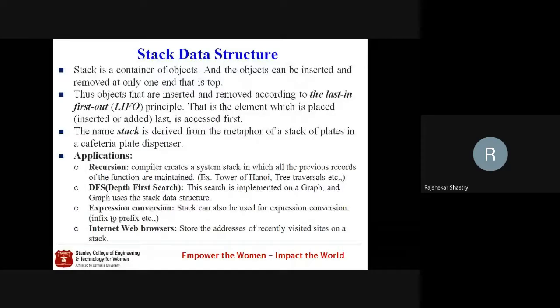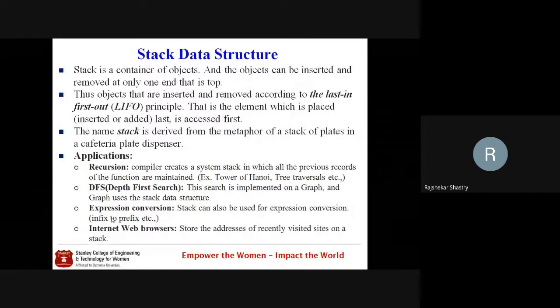And this name, stack, is derived from the metaphor of a stack of plates in a cafeteria plate dispenser. If you see in a hotel, I remember that when I was a student, I used to take my dinner as well as lunch in Kamath Hotel, Koti. There, when I asked for lunch, the servers used to bring the plates, and the plates are kept on the hand, one on top of the other.